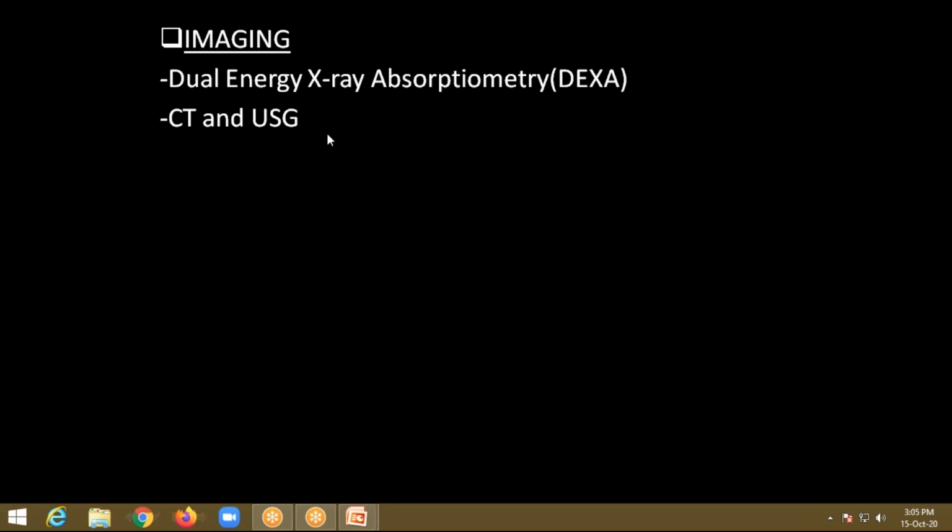CT and ultrasound also, no one is doing it, but they can show whether there is muscle wasting or not. We can see it on ultrasound. In CT you can see Hounsfield units, HU. If you keep the cursor on the muscle or the fat, you can see whether there is wasting, whether there is a decrease in the Hounsfield units. There are normal Hounsfield units for normal muscle and normal fat. So if there is a decrease in the Hounsfield units in the muscle and fat, there is wasting of the fat or muscle. Usually these are not done.